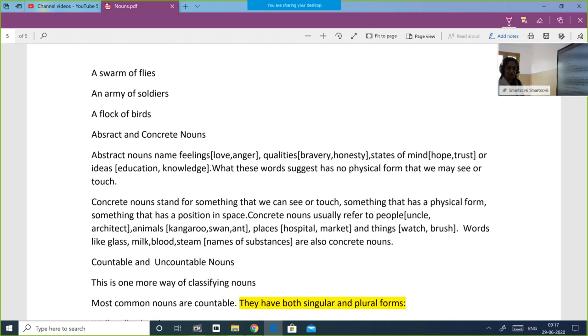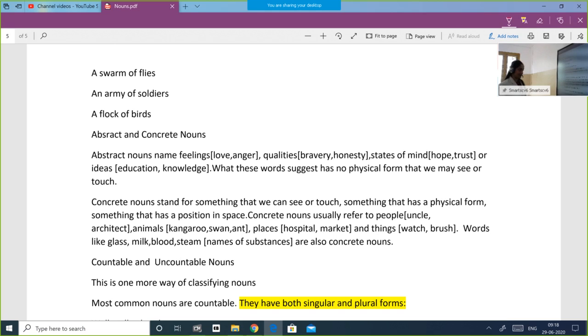And things. Watch. You can wear a watch. You can touch a watch. You can see a watch. Then brush. You can use a brush to comb your hair, or the other brush, the toothbrush. All these are concrete nouns that you can see, that you can touch, that have got physical form, that have got a position in space.